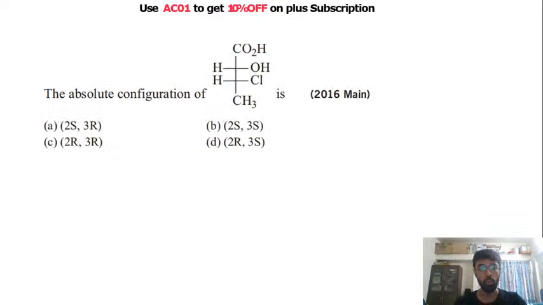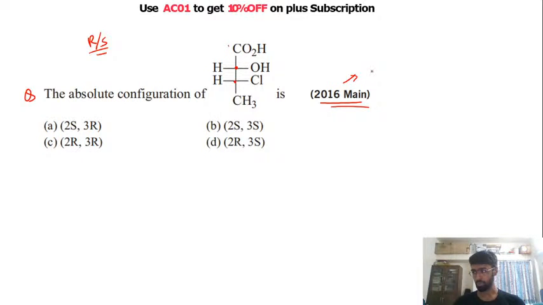Moving forward, in this question you need to find the RS configuration. Whenever you have these types of questions, the first thing is to do the numbering. Numbering is important. You need to understand that these two carbons are chiral. This is the second carbon, this is the third carbon. The numbering will be done from this carbon, so you have a CHO group here. I hope this is clear to everyone. This question was asked in 2016 JEE Mains, the year when I gave my JEE Mains.